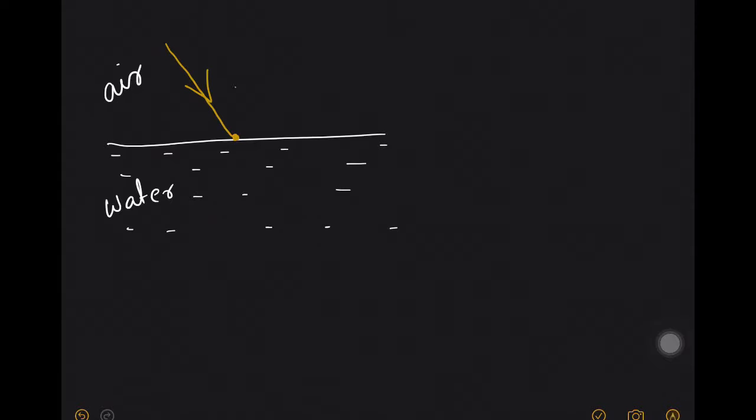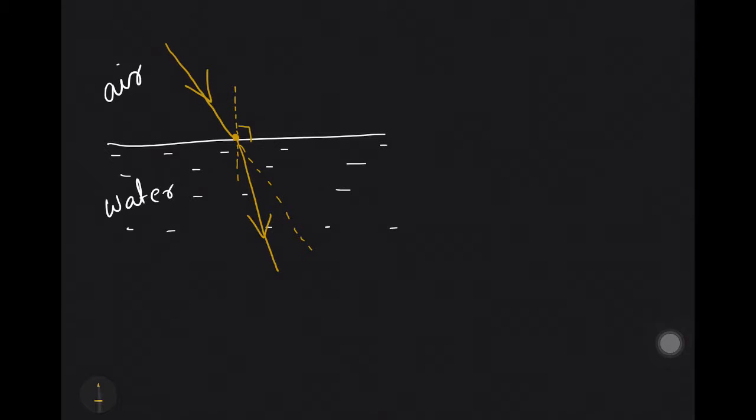At the point of incidence I can draw a normal to the surface. Now instead of going straight, since the medium is changing, we have air on one side and water, the light ray will bend. In this case it will bend towards the normal. You can very well see that my light has bent towards the normal.